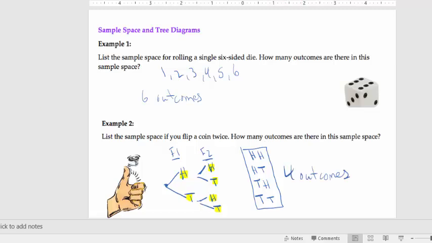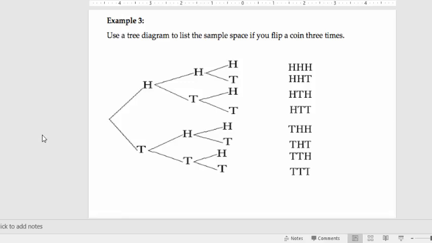And then if you flip a coin 3 times, you can see what happens to the sample space then. So here's a tree diagram for that, already worked out nicely for you. You can see how it started out the same as my last tree diagram. In my last tree diagram, I ended here, right? I had those four outcomes, but now since I'm flipping 3 times, after all four of those outcomes, I'm going to have two additional. So I end up with a total of 8. You can see where this head, head, head came from this. Tail, tail, tail came from that, and so on and so forth. So there's your 8 outcomes for flipping a coin 3 times.